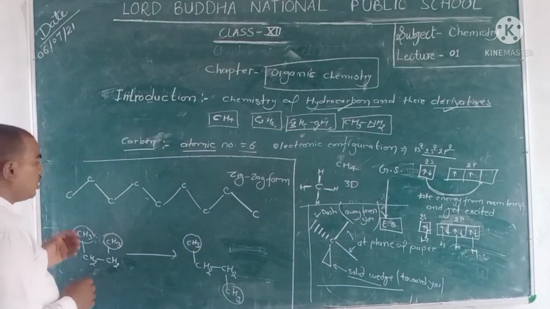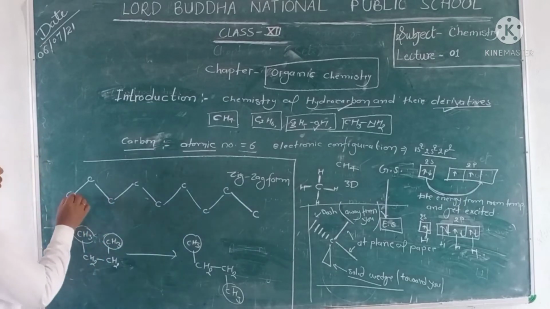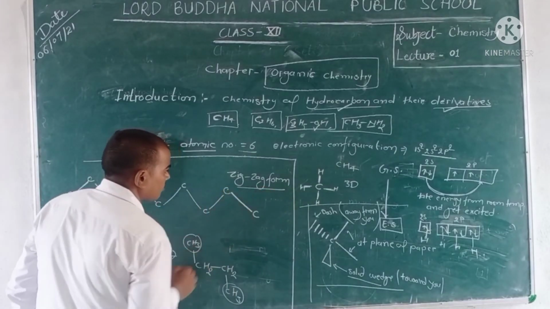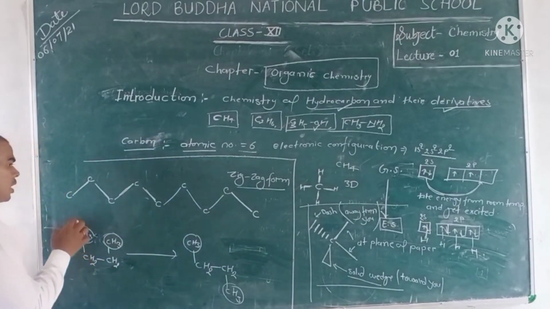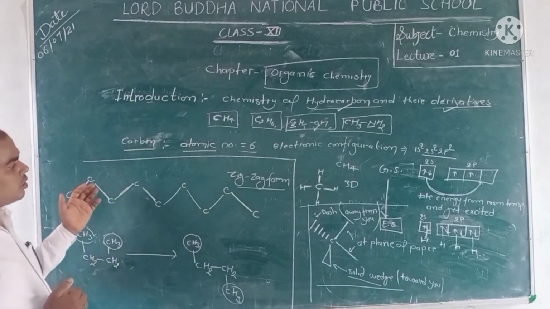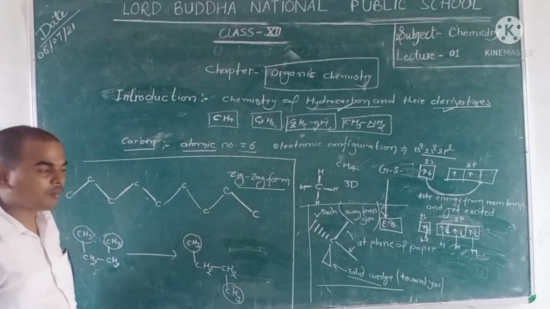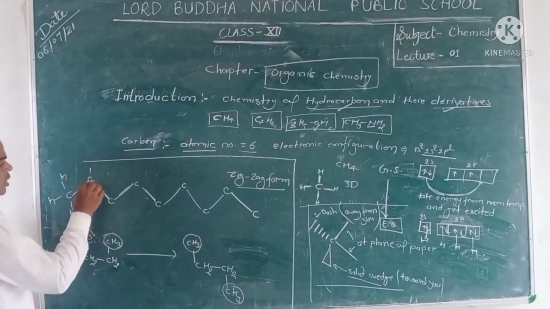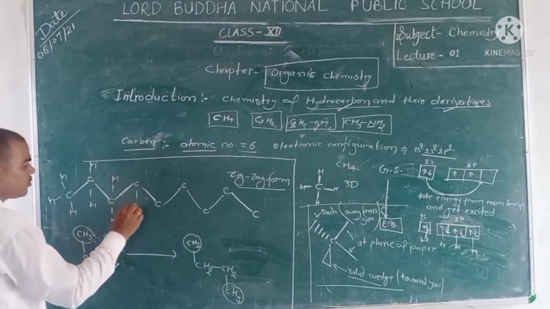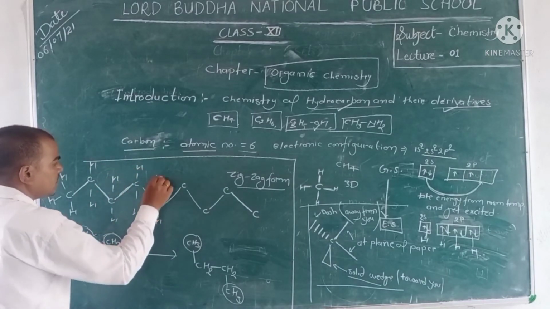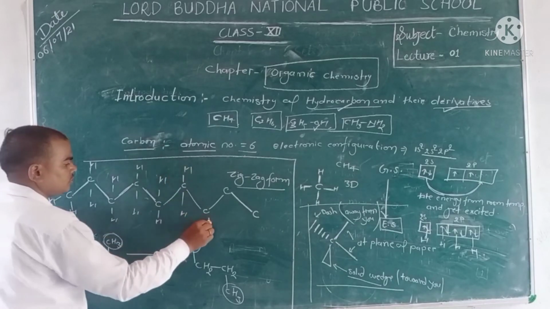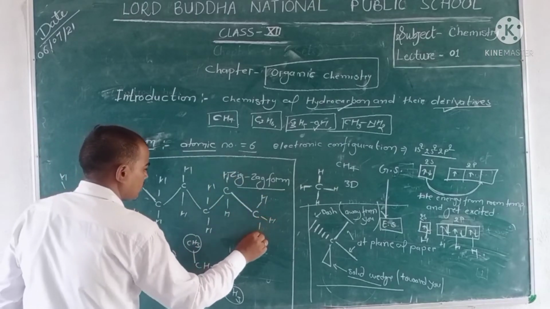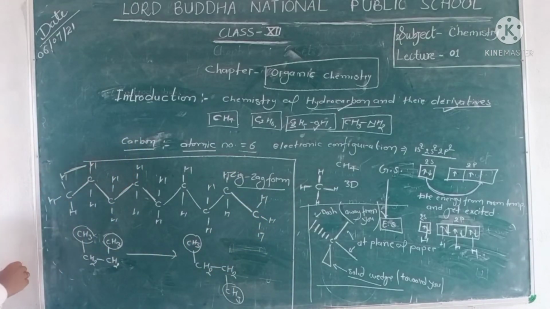Like the example of carbons, here you observe that the structure of carbon is in zigzag form, because when we arrange the hydrocarbons in zigzag form, the repulsion between carbon and hydrogen is minimum.